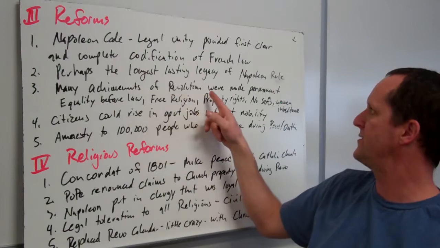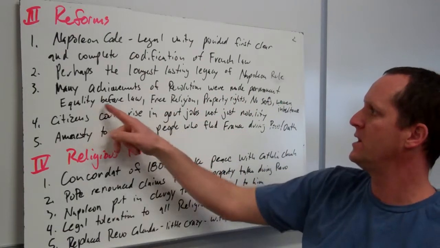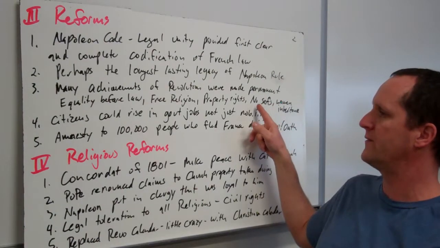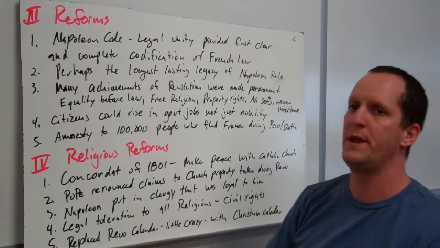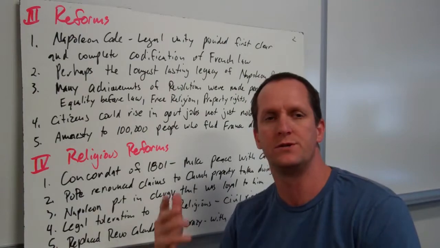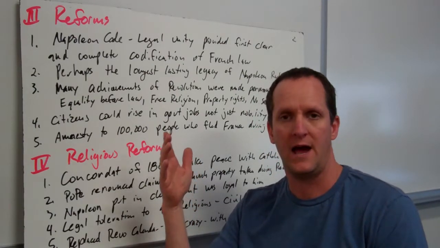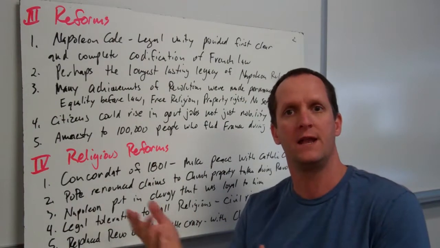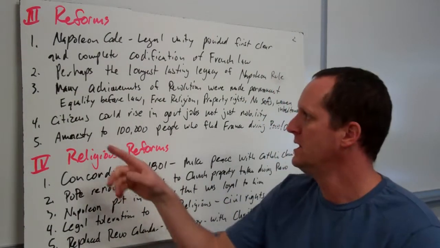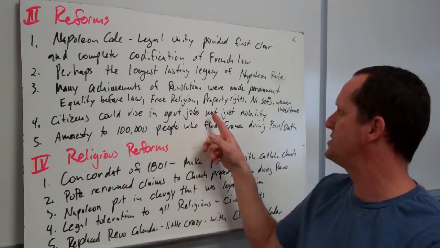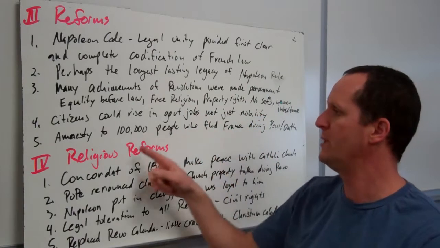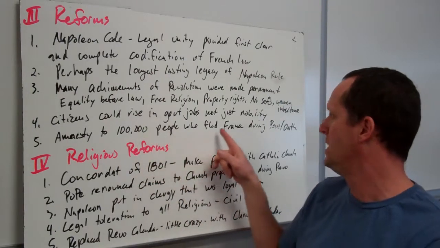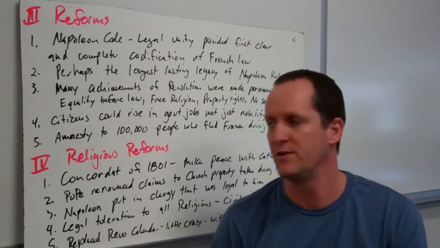Many achievements of the Revolution were made permanent: equality before the law, free religion, property rights, the freeing of the serfs. Women were given the opportunity to have inheritance laws, so if their husband died, then they could inherit their property. Citizens could rise in government jobs, not just through nobility. Amnesty to more than 100,000 people who had fled France during the Revolution.